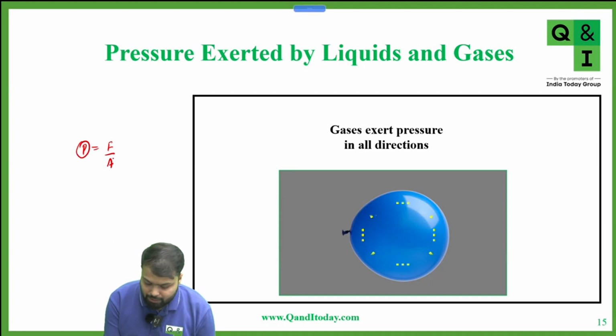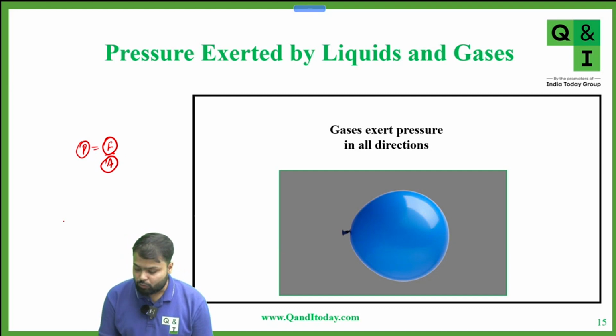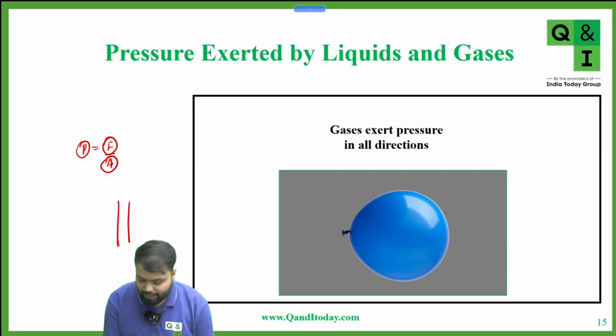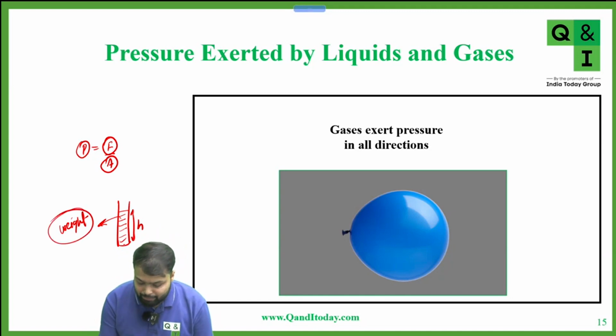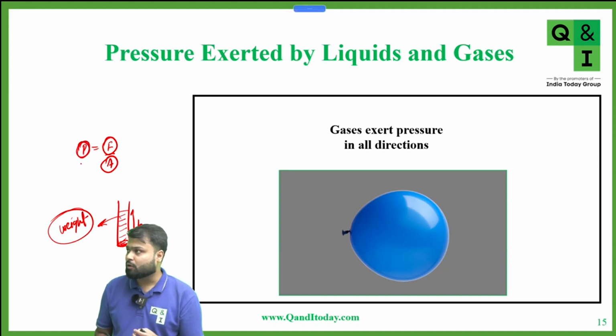Suppose you fix the pressure, you fix the area. So what is variable here? Variable is force. And suppose we have a glass tube and you fill water up to this level, let's say up to height h. So there is some weight of this water. Yes or no? Now this weight is applying pressure at the bottom. Yes or no? Yes, sir. This weight is applying force at the bottom, and that force upon area at the bottom is equal to the pressure. Yes or no?